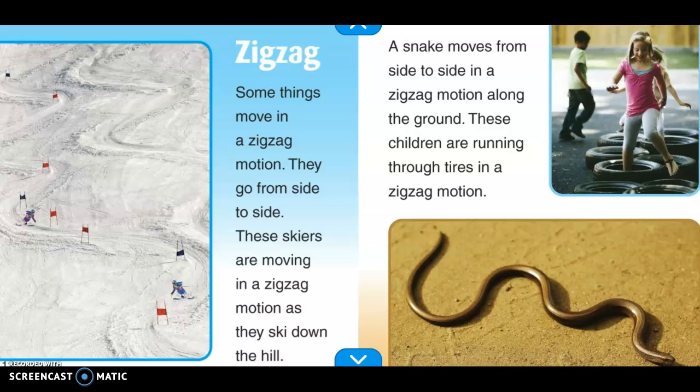Zigzags. Some things move in a zigzag motion. They go from side to side. These skiers are moving in a zigzag motion as they ski down the hill. A snake moves from side to side in a zigzag motion along the ground. These children are running through tires in a zigzag motion.